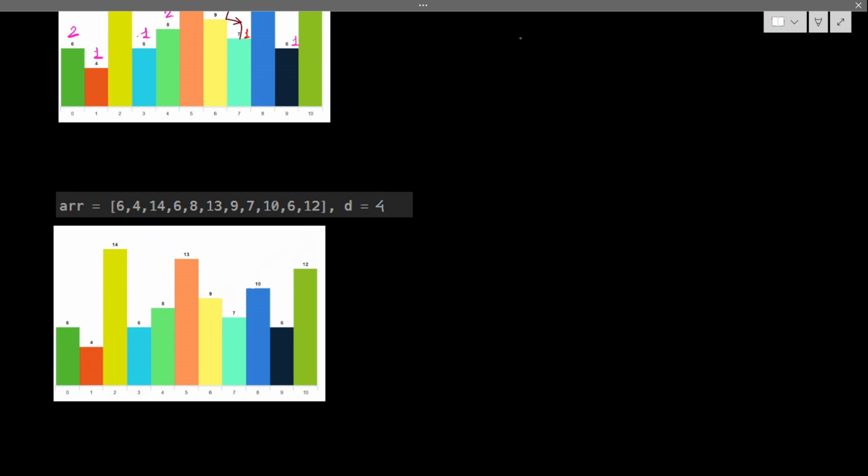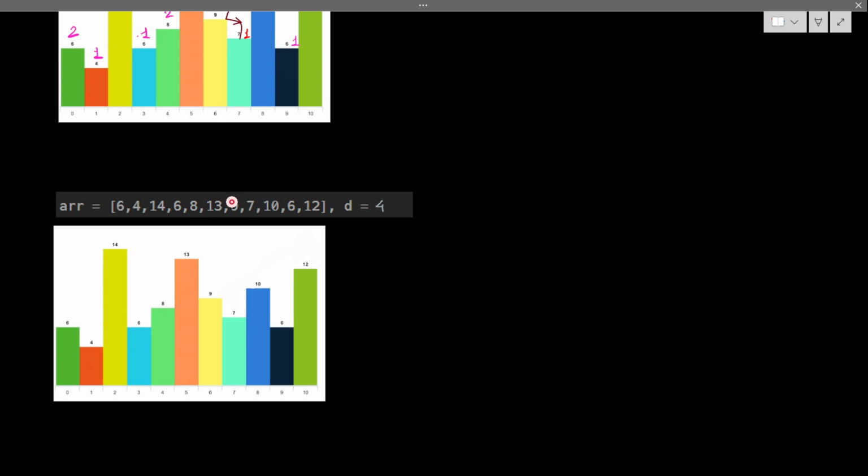Okay, if my d equals 4, starting from 6, again 6 can jump to 4. I cannot jump to a higher value, so I cannot go there. From 14 I can jump to 6 and 4, correct. I can jump to 6, I can jump to 8, I can jump to 13, I can jump to 9 as well.